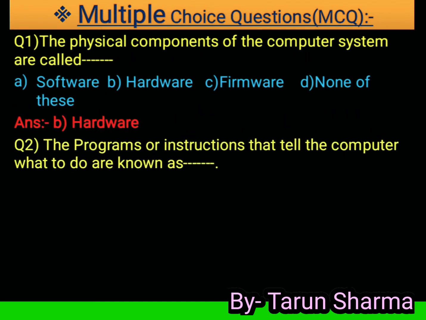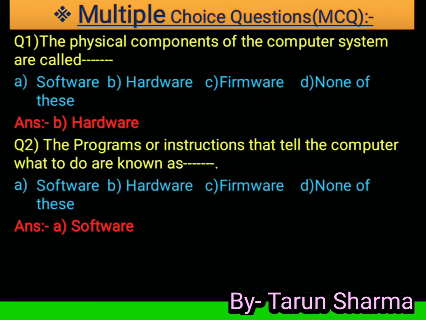Next question. The programs or instructions that tell the computer what to do are known as: software, hardware, and none of these, and answer is software. Software is a set of programs, or we can say that software is a set of instructions or programs.